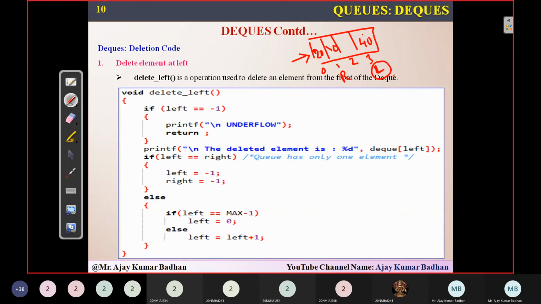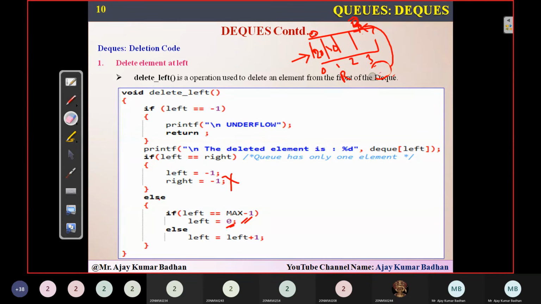Now if you see here, left is having one element, so I'm removing that element. So 40 has been removed from this particular location. That's fine. Now is left equal to right? No, this condition fails. It will come here. Now if left is equal to max -1, what is the maximum value we have here? So this is 4, isn't it? Oh, sorry, 3. There are 4 elements we can insert. Max -1 is 3. So left is pointing to this particular thing. Since the next neighbor of this max value is 0, left should be equal to 0.